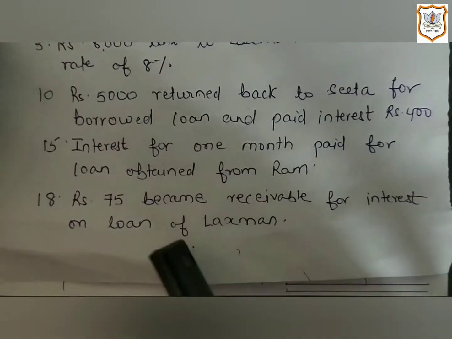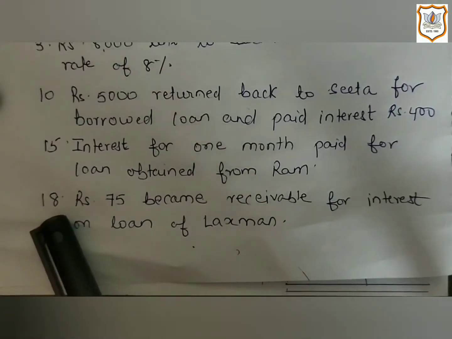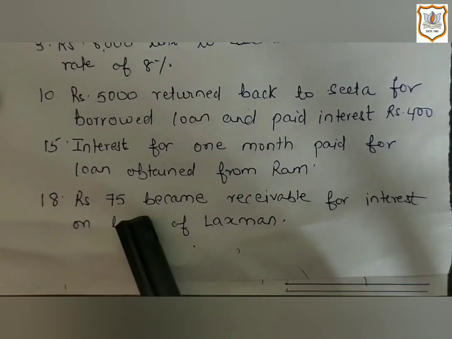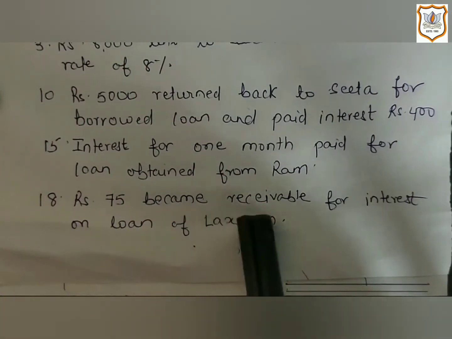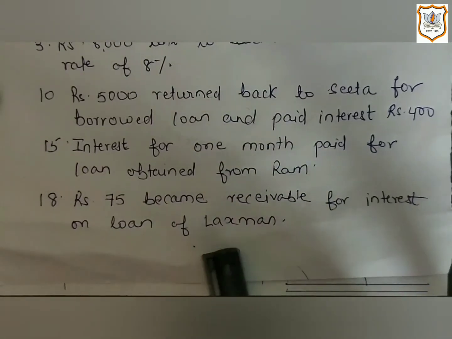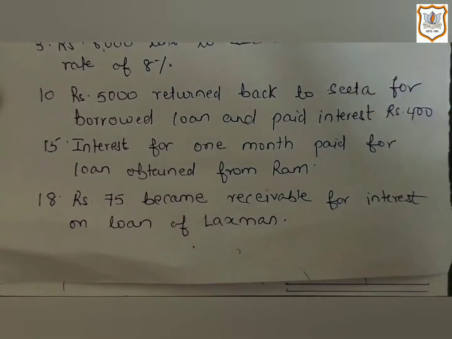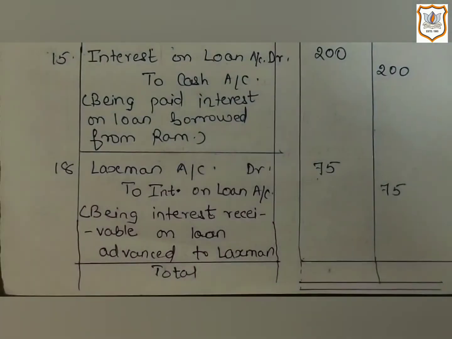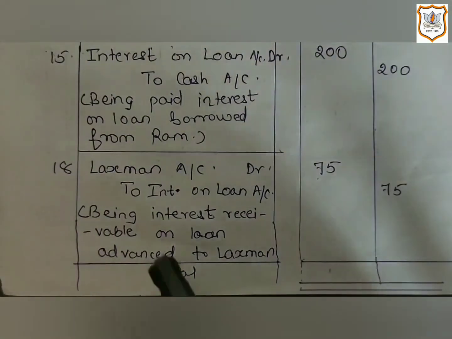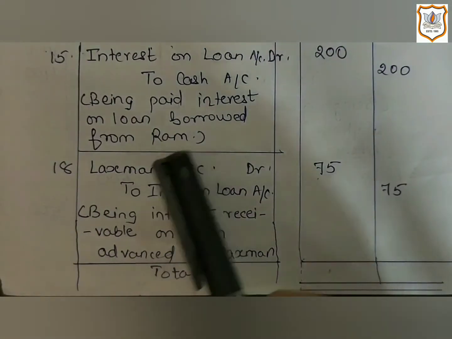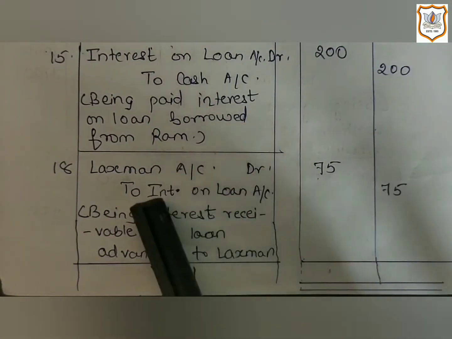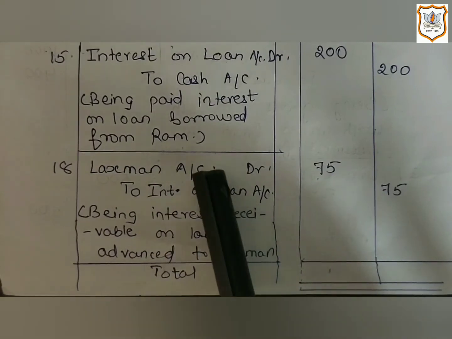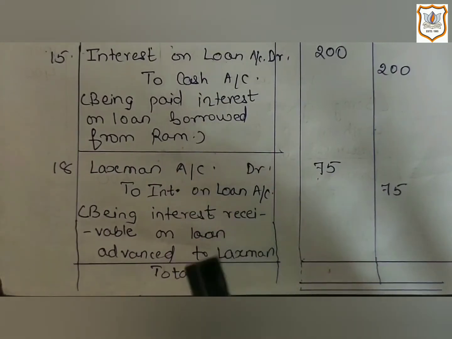That is the transaction for the date 18th. Rupees 75 became receivable for interest on loan of Lakshman. So first, let us see how to make the journal entry with the help of the modern approach for this transaction. Here, Lakshman account and interest on loan account, these two accounts will be affected.